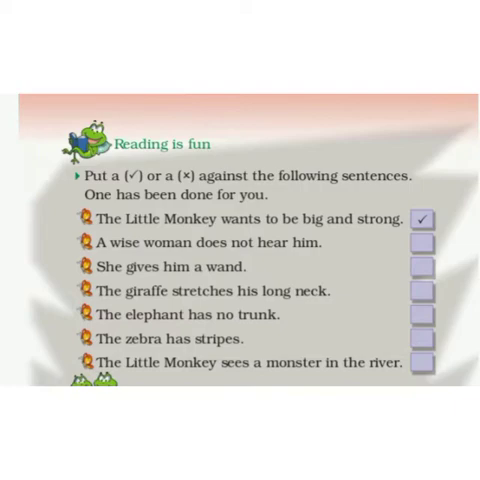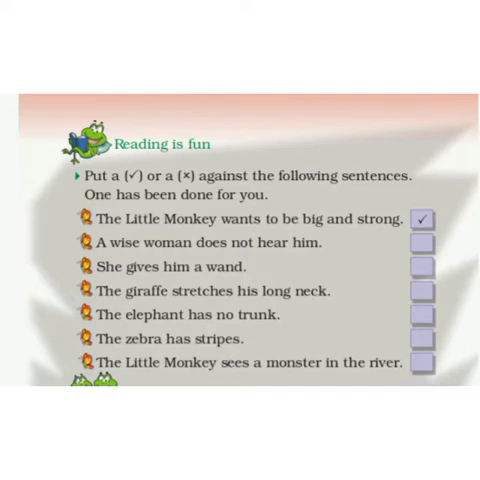A giraffe stretches his long neck. Yes, this statement is correct. So there will be a tick. The elephant has no trunk. It is a wrong statement. Elephant was having a trunk. So it is a wrong statement. We will put a cross. The zebra has stripes. We will put a tick here because it is a correct statement.